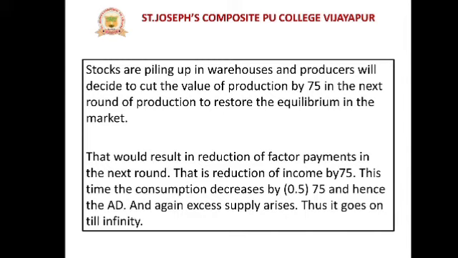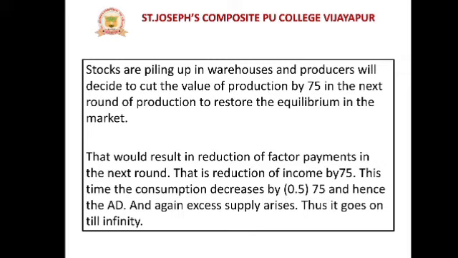Then what about the next round? As a result, there is a reduction in production. So what will it lead to? An effect on the factor payments, and that is a reduction of income by 75. So it affects the factor payment and also affects income by 75. And this time the consumption decreases by 0.5 into 75, and hence the aggregate demand falls, and again excess supply arises. Thus it goes on till infinity.